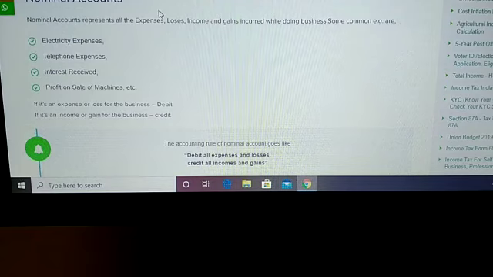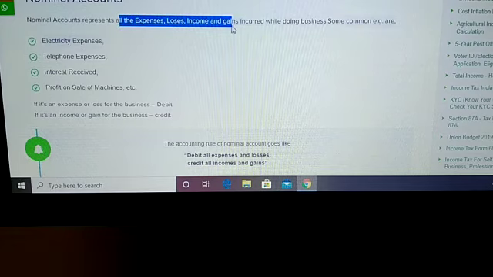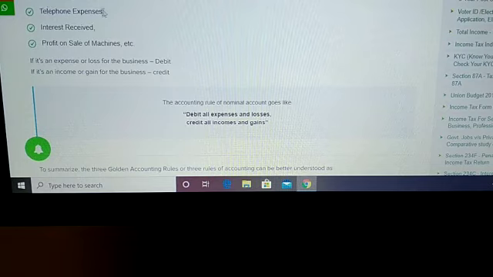In the nominal account, we talk about profit and loss, or expenses, losses, and gains. These are all known as nominal accounts. As the statement says, nominal accounts represent all the expenses, losses, income, and gains incurred in business. For example, electricity and telephone are expenses, interest you may receive, and if you sell something you usually have the purpose of getting a profit. All expenses and losses are considered debit, and any income, gain, or profit is credit.